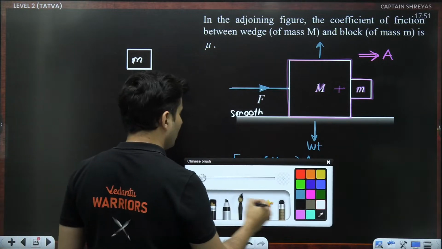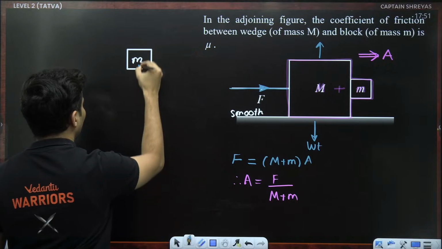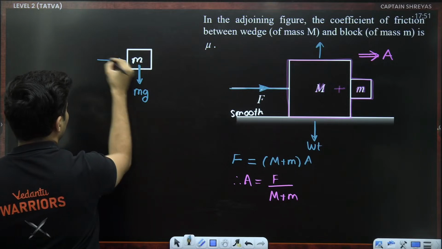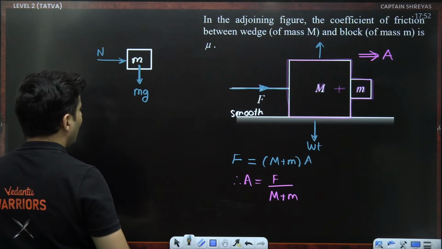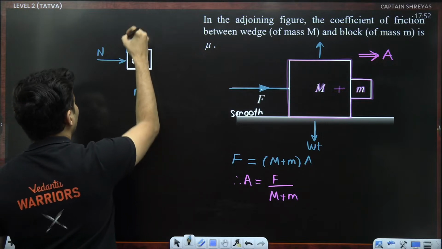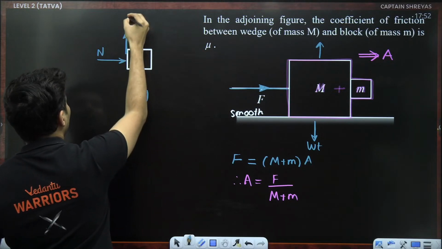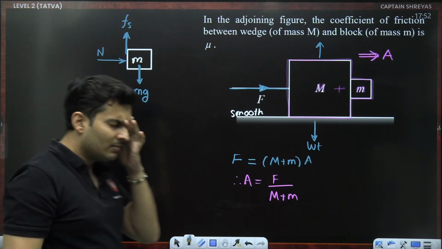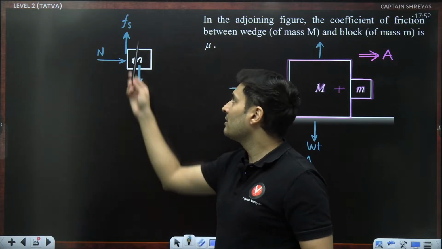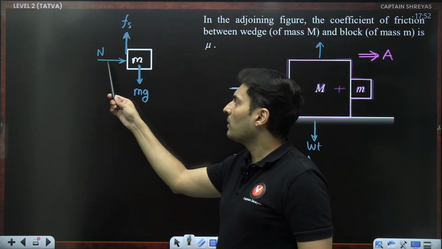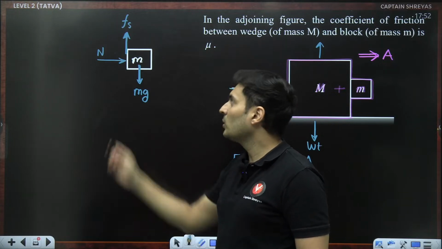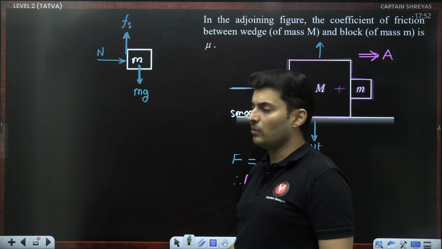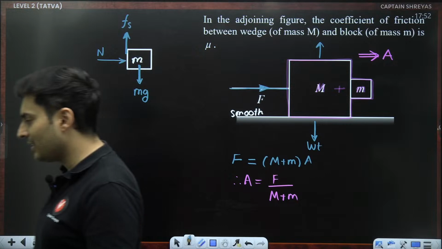I will ask the mass m, what are the forces acting on you? Mass m will say, listen, I have my own weight mg. Also, the capital M mass is applying some normal force on me. And because I have a tendency to fall down, friction will act upward, and the friction is preventing me from falling down. But then comes another thought. How is the friction acting when normal has nothing to balance over there? How is friction there when normal is the only force in the right direction? So who is balancing normal? That thought comes in your mind, isn't it?